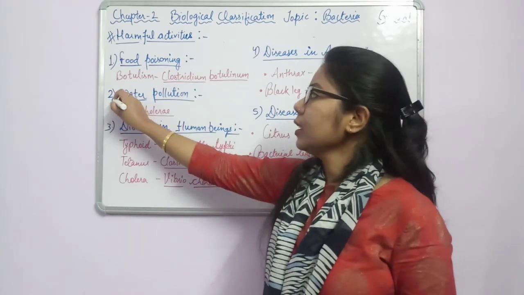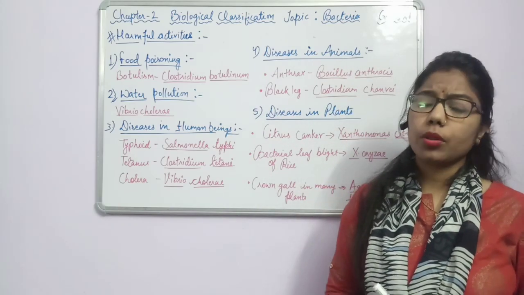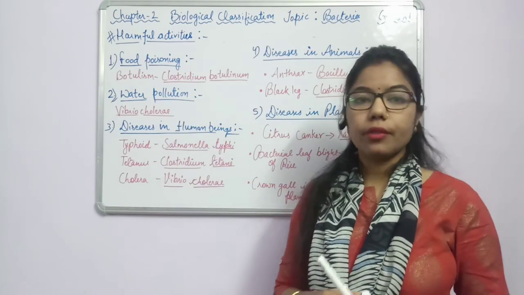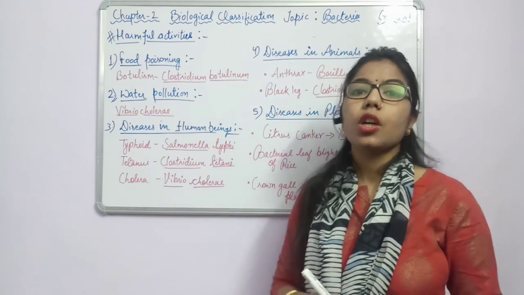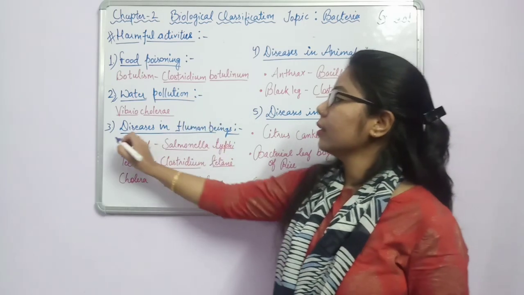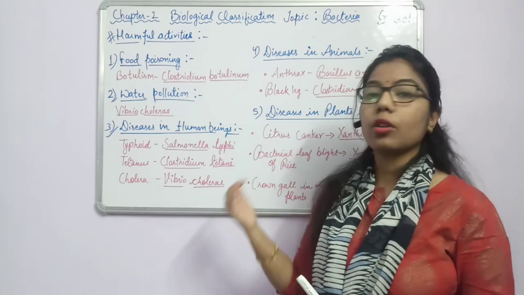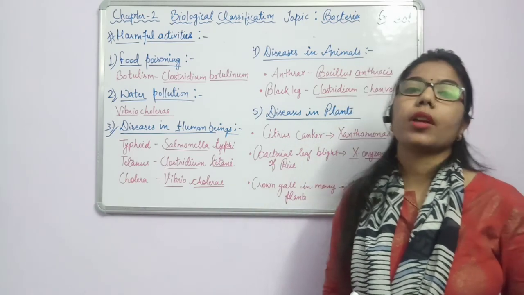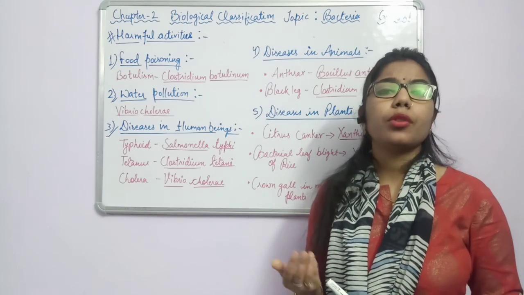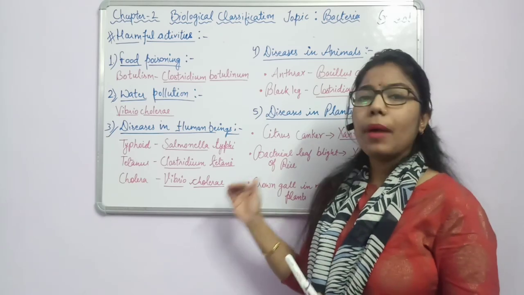Okay. The second one is water pollution. Again, some bacteria are responsible for creating pollution. One of them is Vibrio cholerae. If their number increases here, what will happen? It shows that there will be more pollution. The third one is diseases in human beings. These bacteria can cause diseases in human beings, or in plants, or in animals, because we know that the mode of nutrition can be parasitic, or it may be pathogenic also.